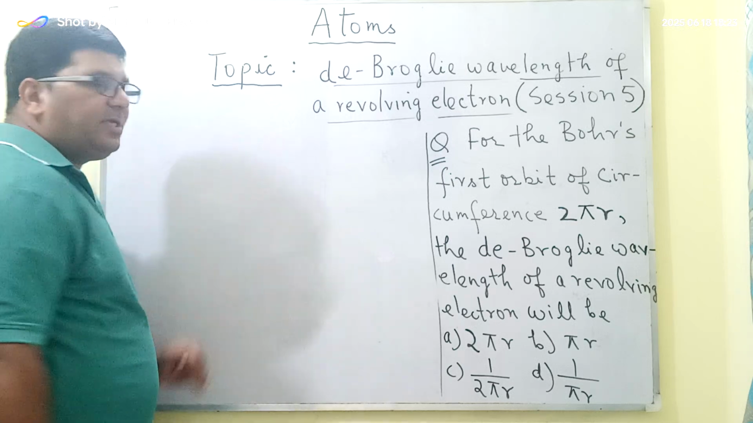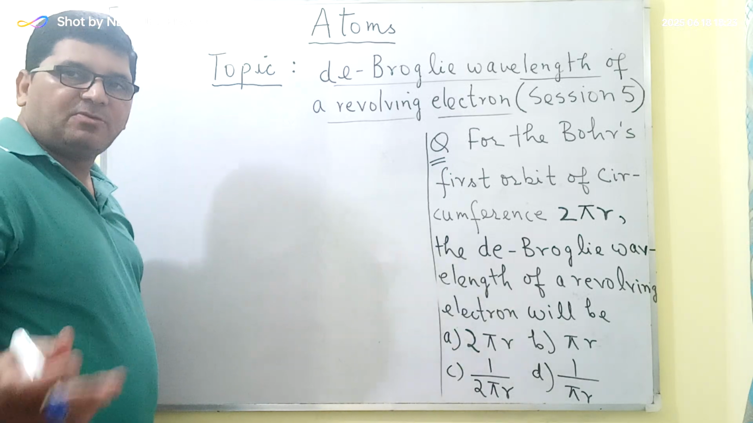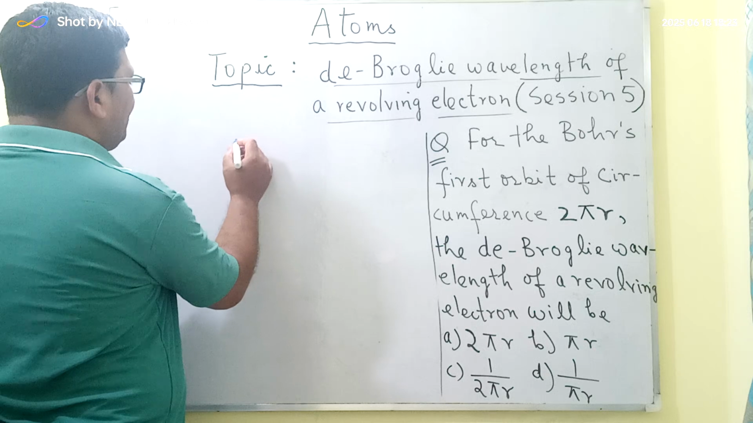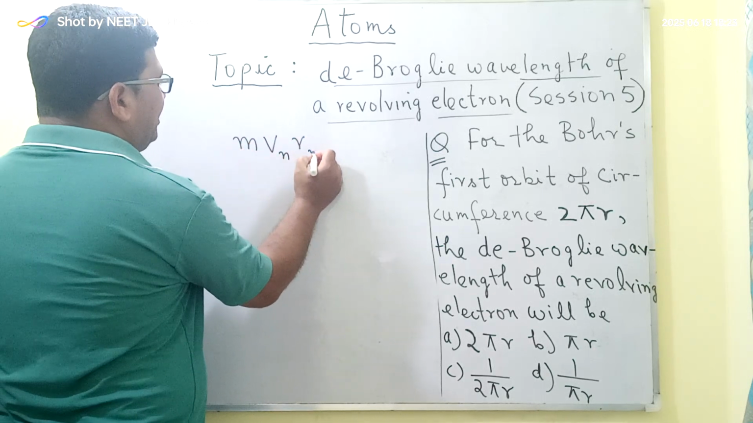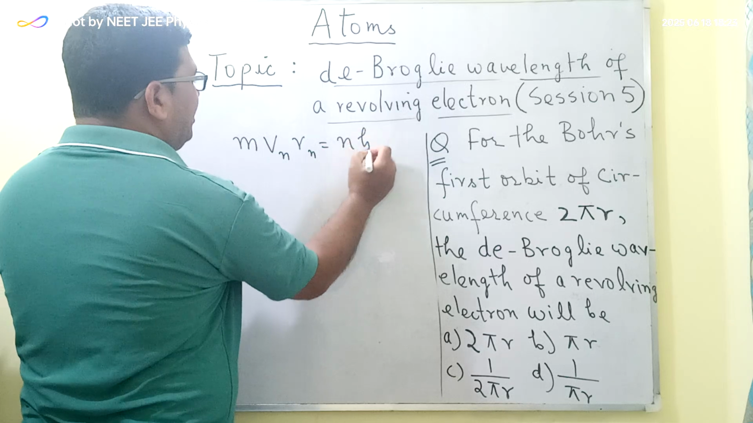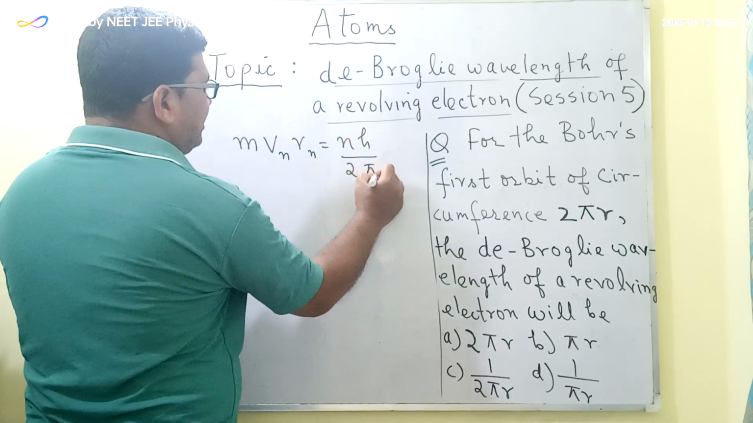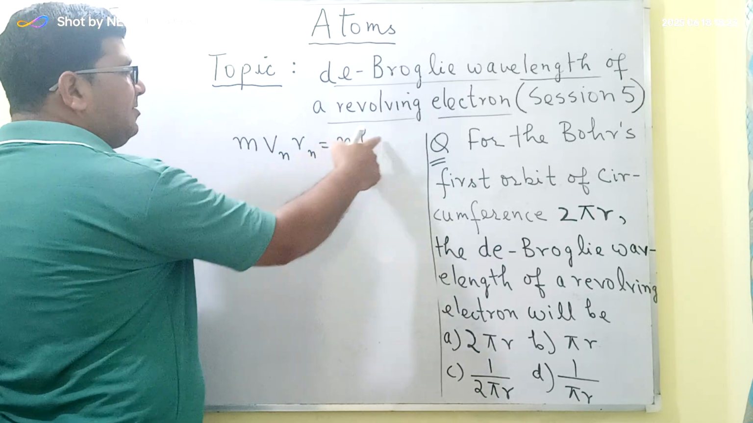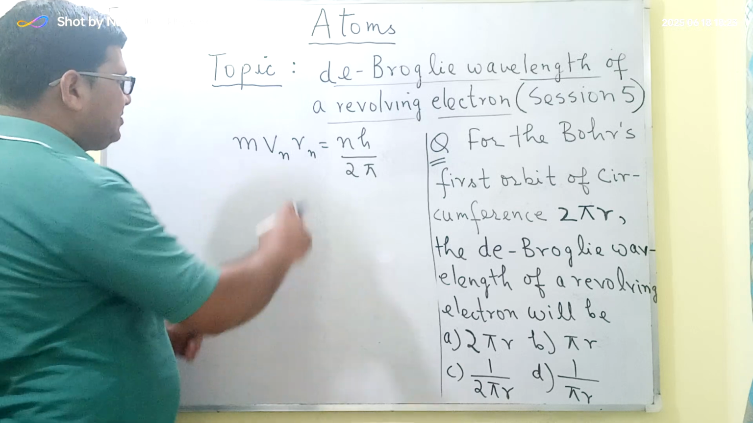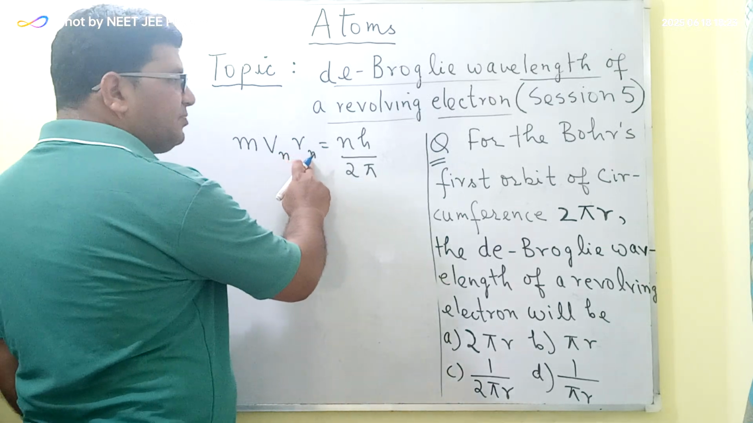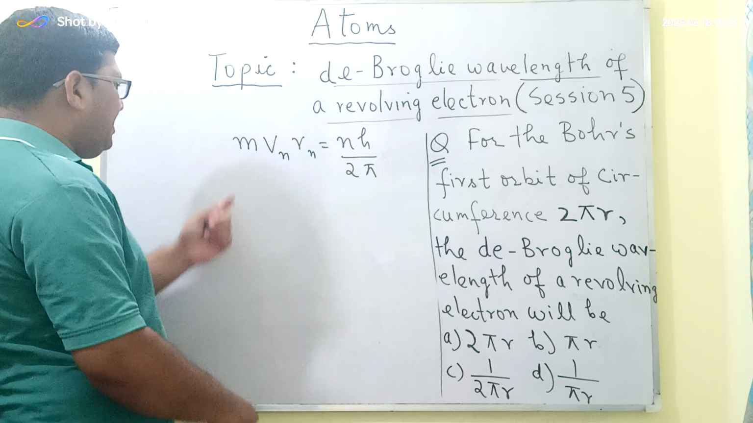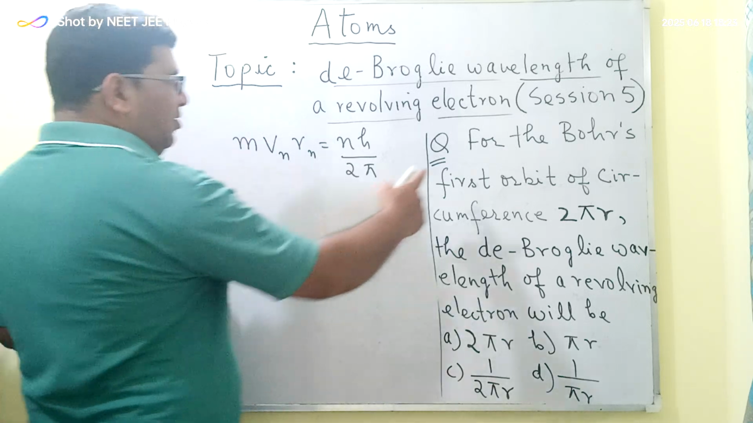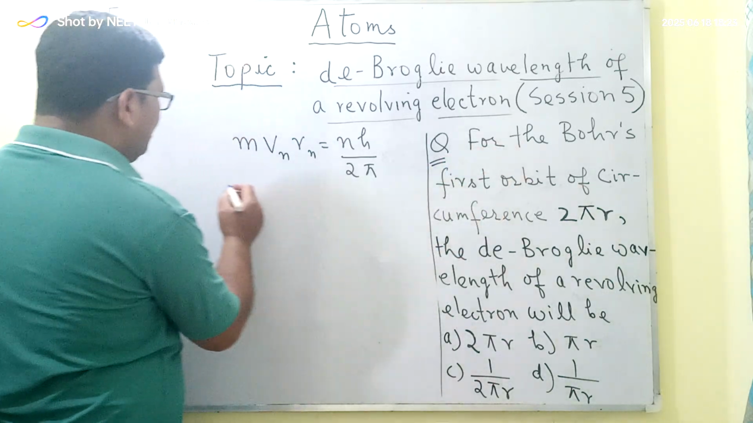In the previous session, session number 4, we have studied that the angular momentum of a revolving electron, that is the electron which is revolving around the nucleus of an atom, is given by m v_n r_n equal to n h upon 2 pi, where n is a positive integer, h is the Planck's constant, r_n is the radius of the nth orbit, v_n is the velocity of the electron in the nth orbit, and m is the mass of it. Now for the Bohr's first orbit, n is equal to 1.